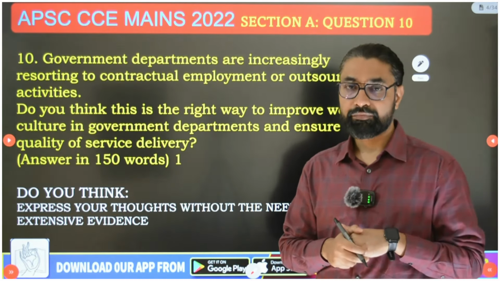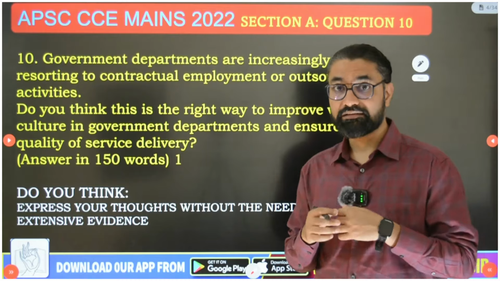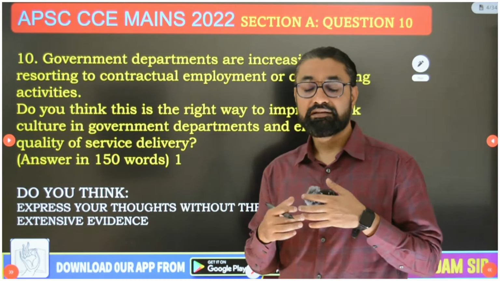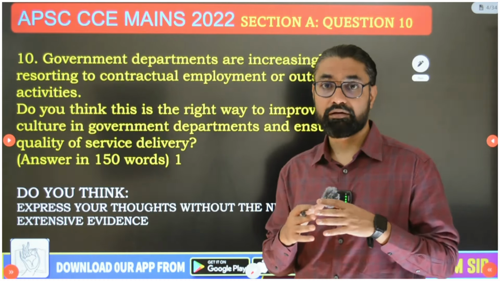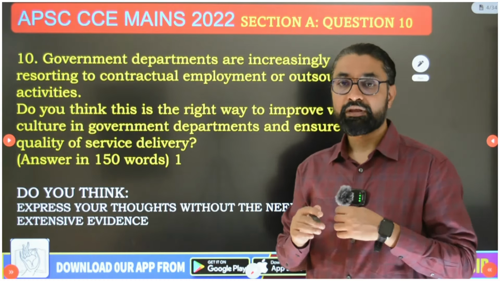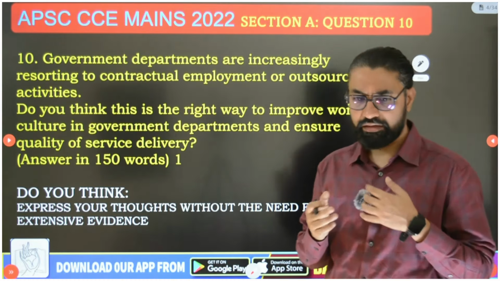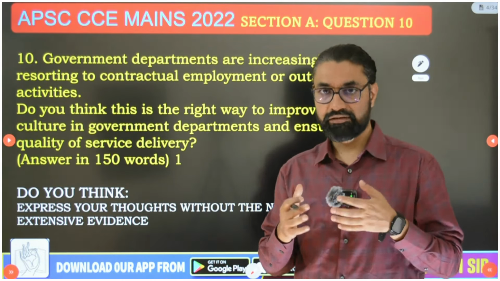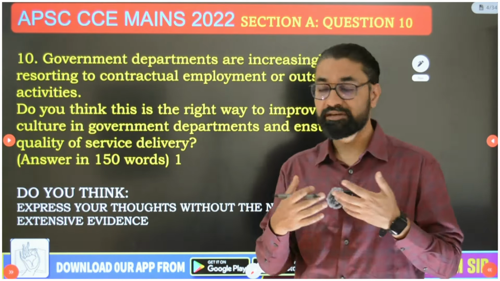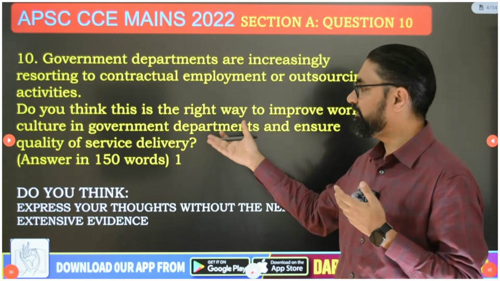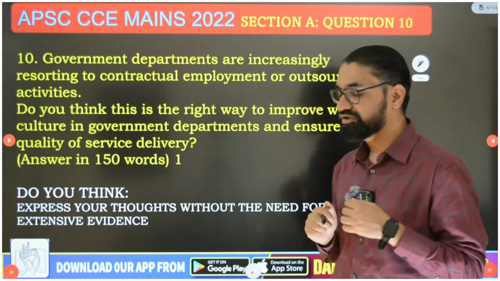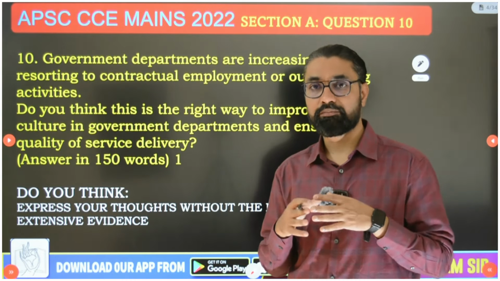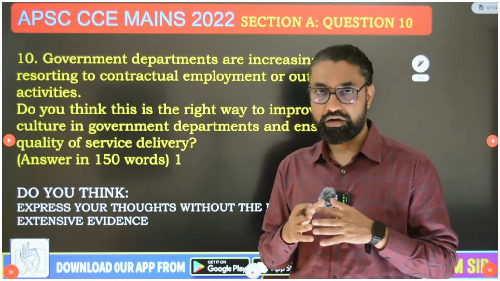Now this contractual employment, after the LPG reforms, in the LPG era, the government is resorting to very strongly and very rapidly, and because of that it has both pros and cons. The government's argument is that it improves the quality of service delivery and work culture, and that's what they are asking. Is it improving work culture and quality of delivery of services or not?